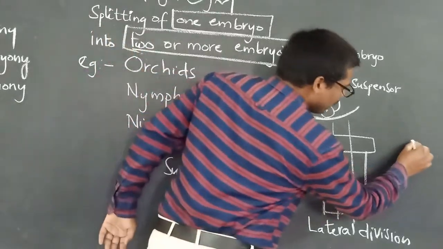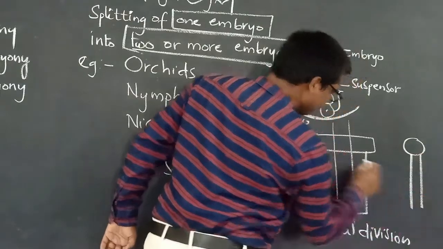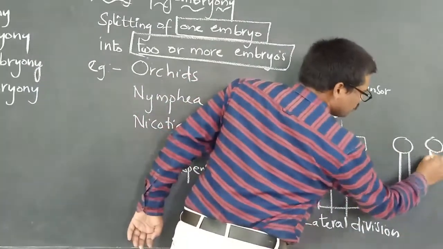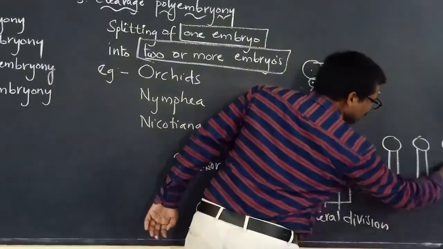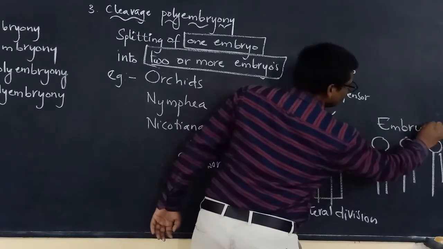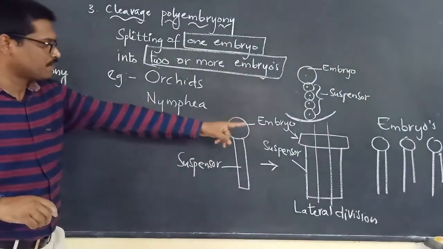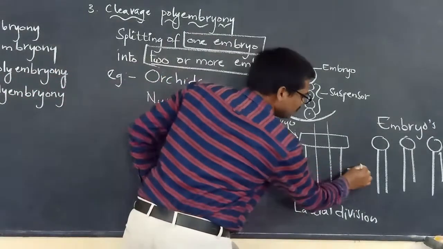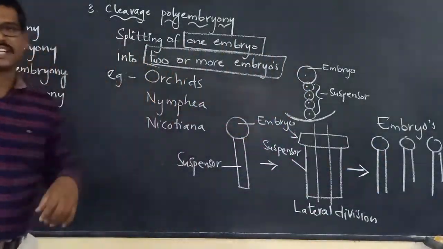Here we can see 1, 2 and 3 embryos are formed from only one embryo.